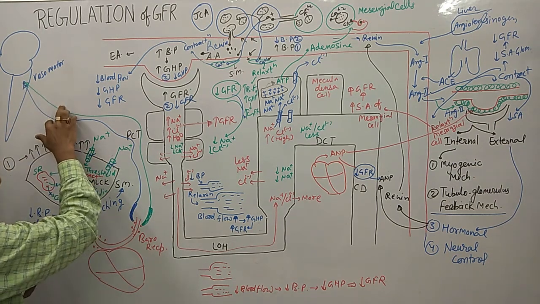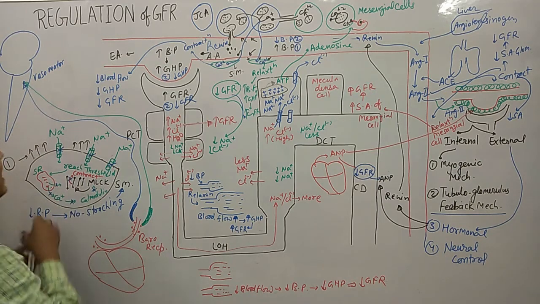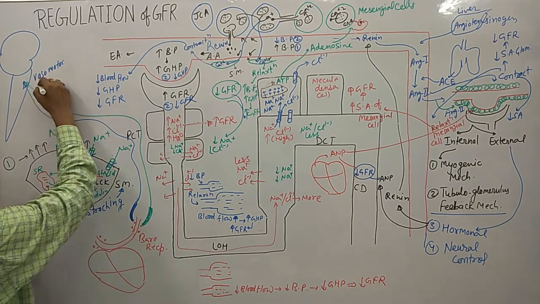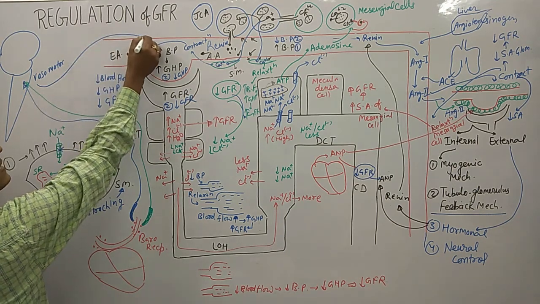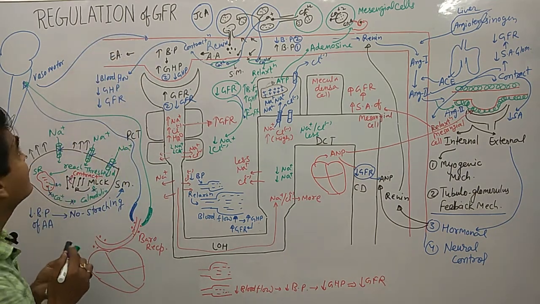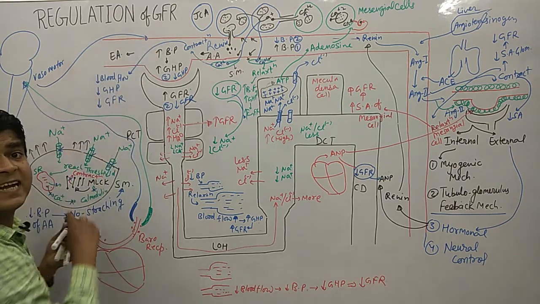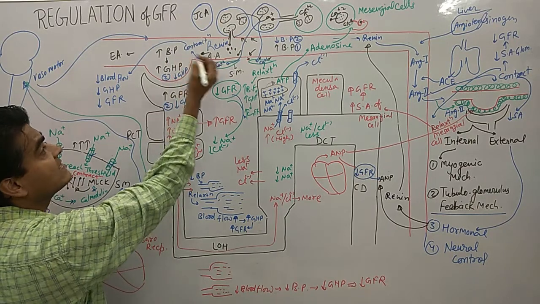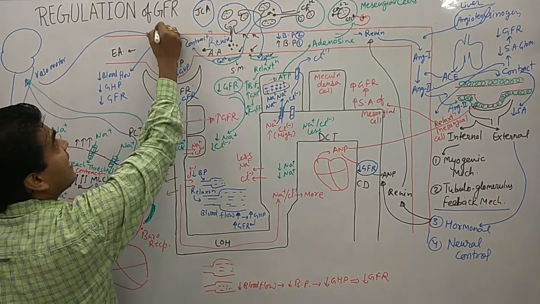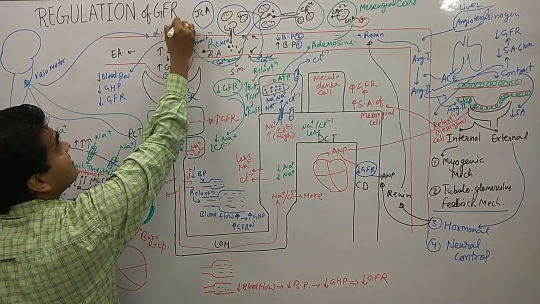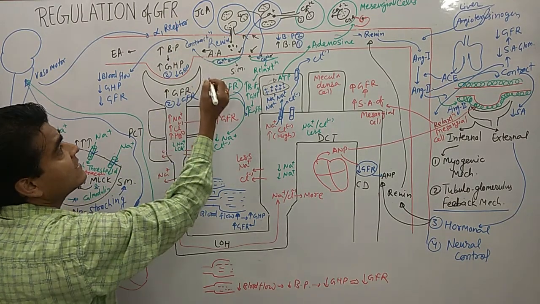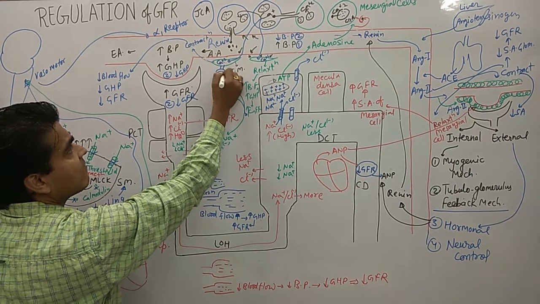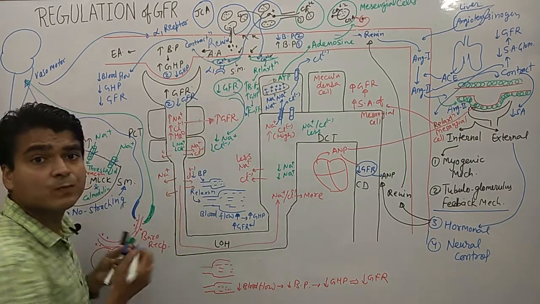They send their message to the vasomotor center, and the vasomotor center generates a potential to activate the alpha 1 receptors. These alpha 1 receptors are present on the smooth muscle.